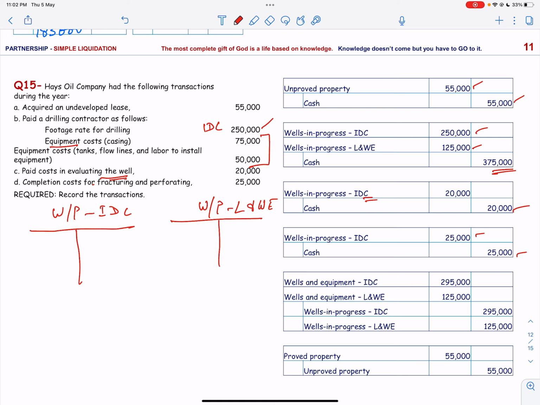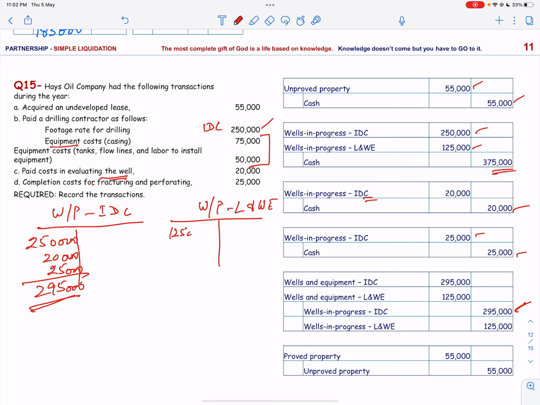And we have 250, then we have 20, and we have 25. So this makes 295,000, and that is what we have over here, 295. And then for the lease and well equipment, we have only 125, and that is what we have over here.